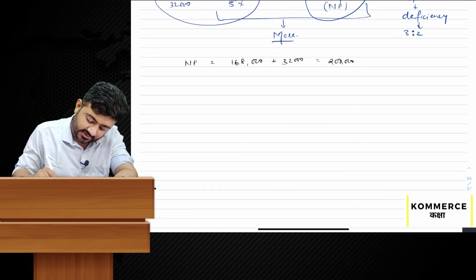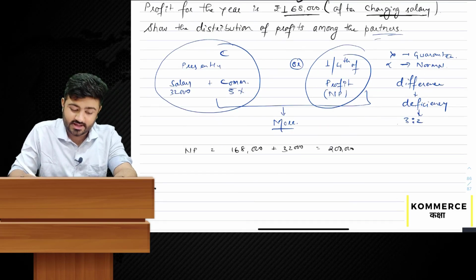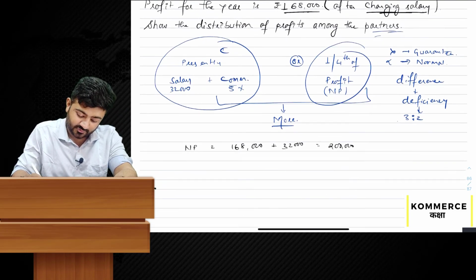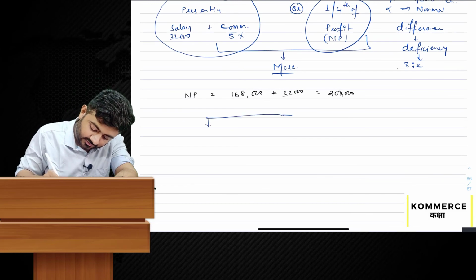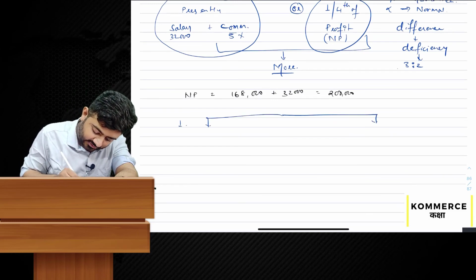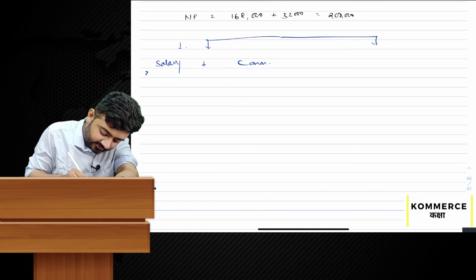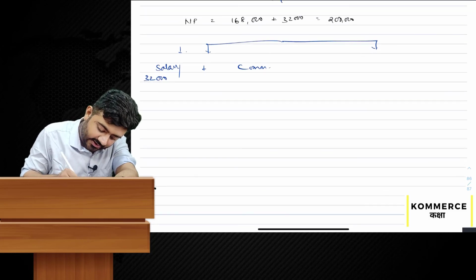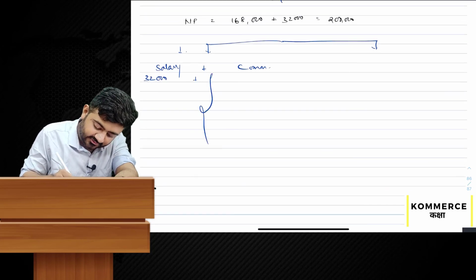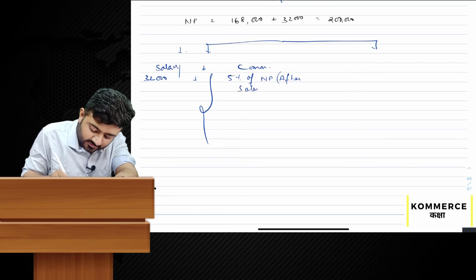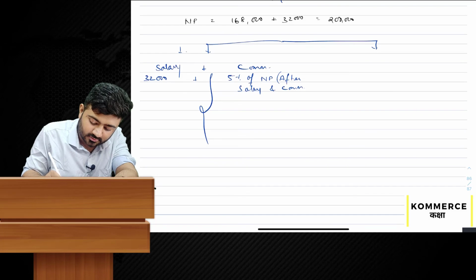Next, let's calculate for the guaranteed partner, which is C. So there are two things. First package, salary plus commission. Salary is 32,000 and commission is 5% of net profit after salary and commission.